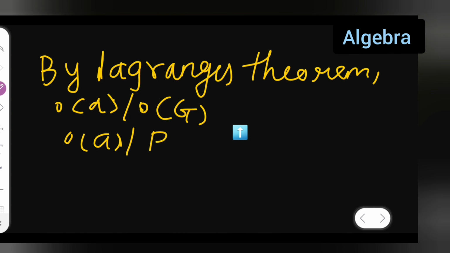G is a group of prime order. So, write down, but P is a prime.